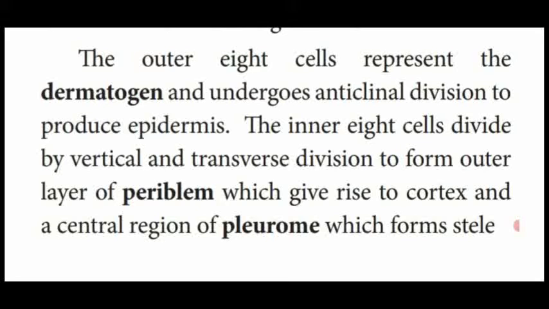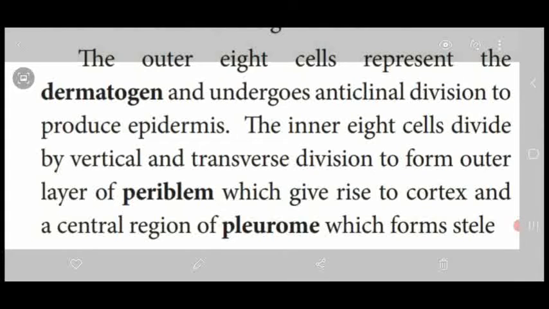Okay, so this dermatogen afterwards undergoes anticlinal division. What is the anticlinal division? Parallel. Okay, anticlinal division to produce the epidermis. The next one, the inner 8 cells, undergo two divisions, vertical as well as transverse. That means a plus, imagine. Horizontal and vertical division to form the outer layer of periblem.